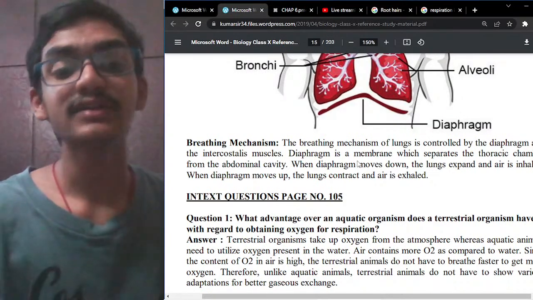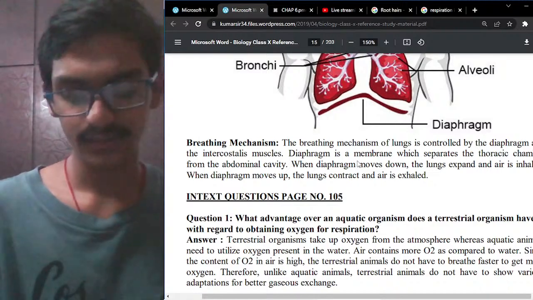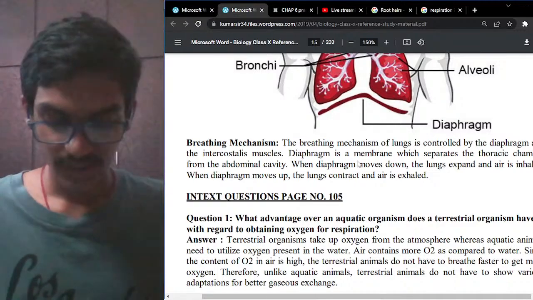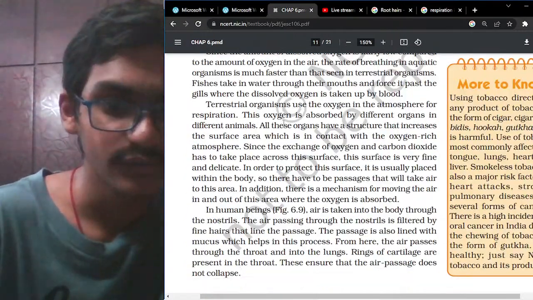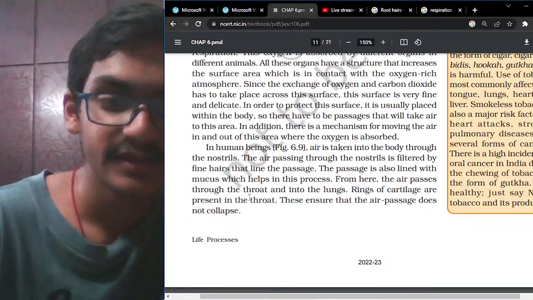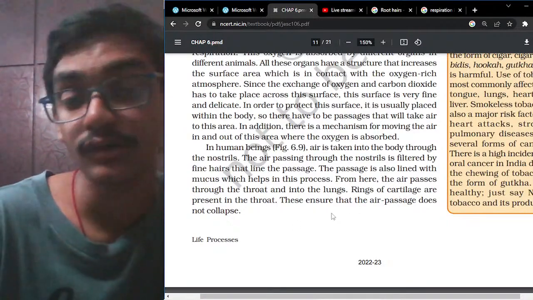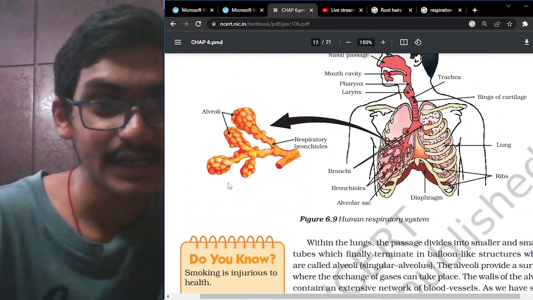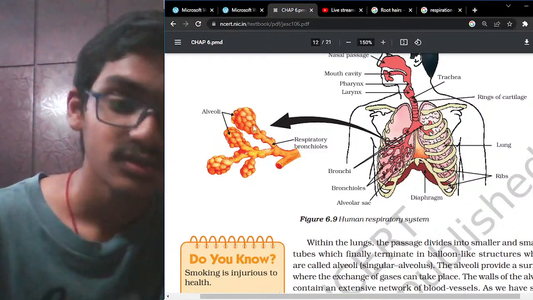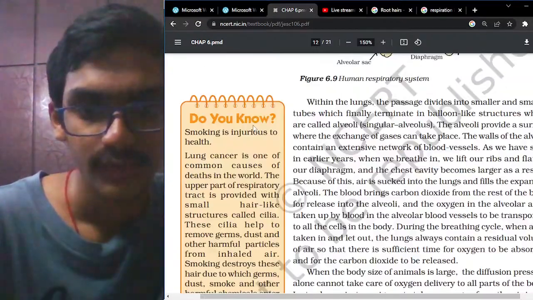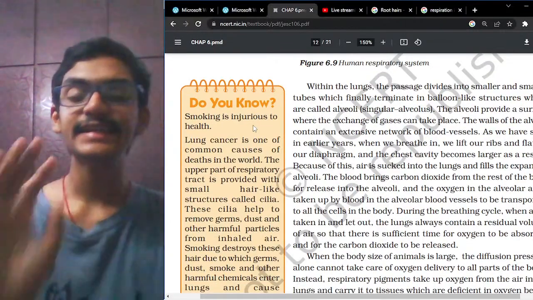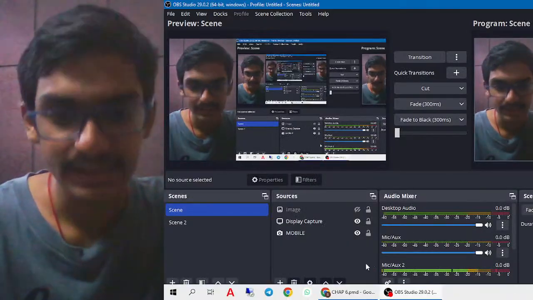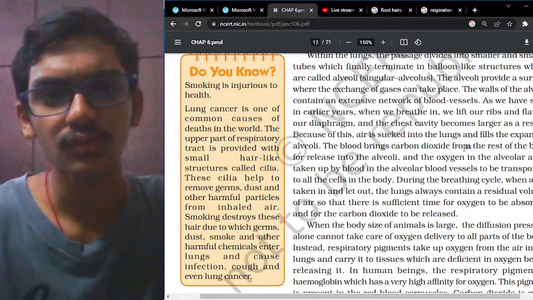Now let us see what deoxygenated and oxygenated blood is, which is straight from NCERT. And hemoglobin is considered the respiratory pigment. Now let us see what is given in the textbook so that you don't miss anything. The rings of cartilage are present in the throat. This ensures that air passages do not collapse. You can get a clear understanding. This is surrounded by blood capillaries, wherein the exchange of gases takes place. Let us read this entire thing, understand it, and solve some questions. With this our topic will be completed, and we can end the session.